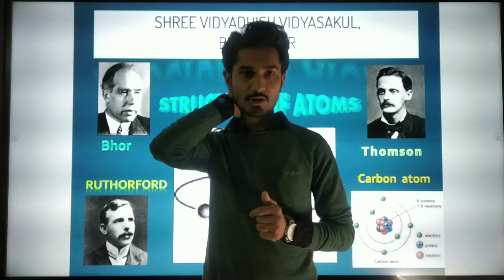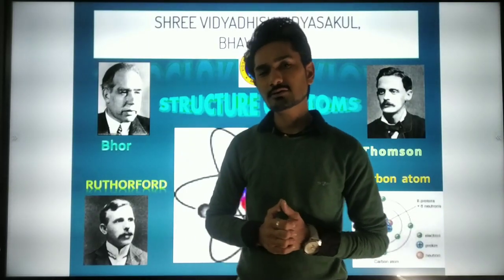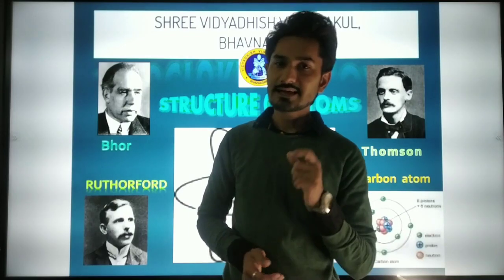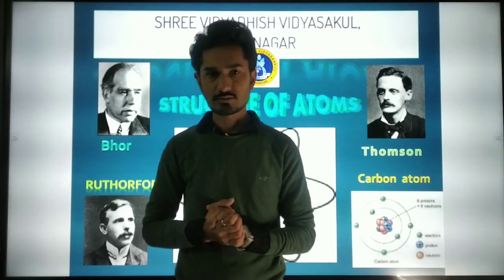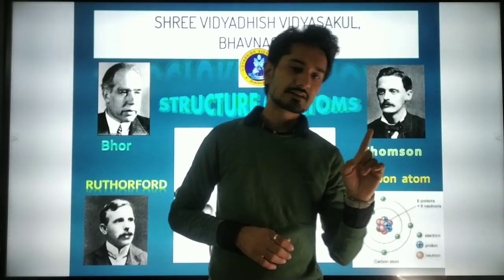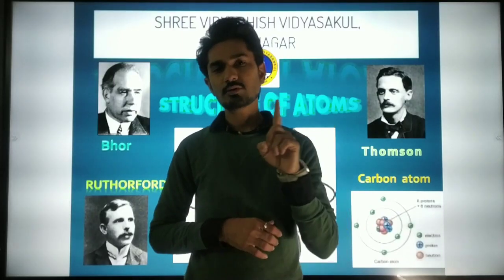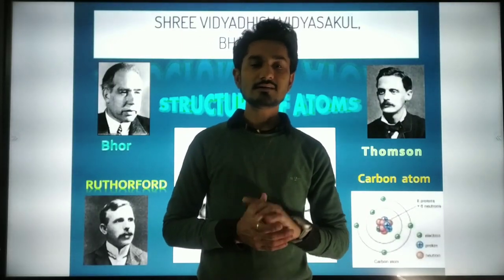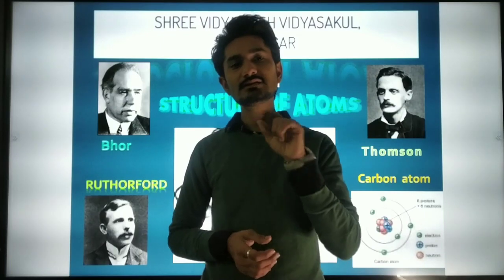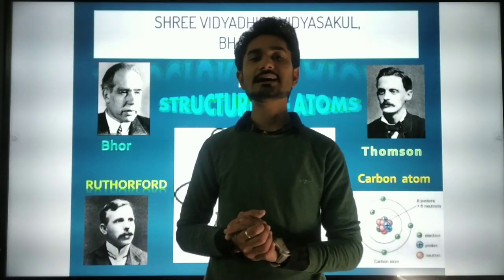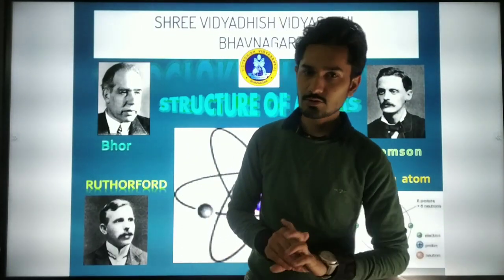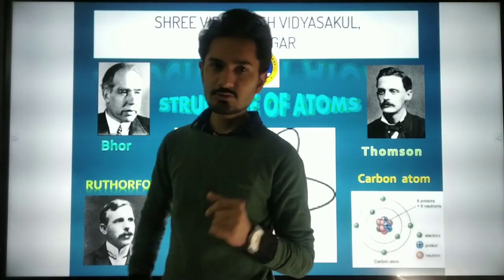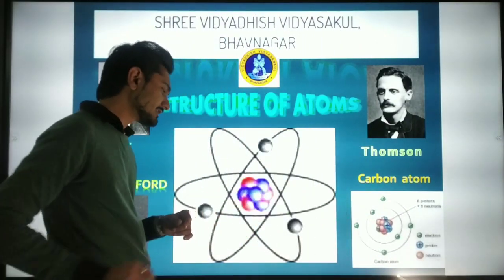If the number of protons or the number of electrons present in the atom is 1, it means it has atomic number 1. From that one thing you can understand three possibilities or three things.